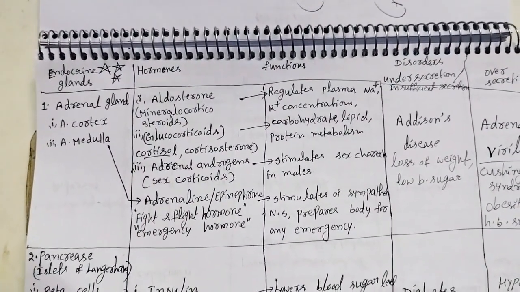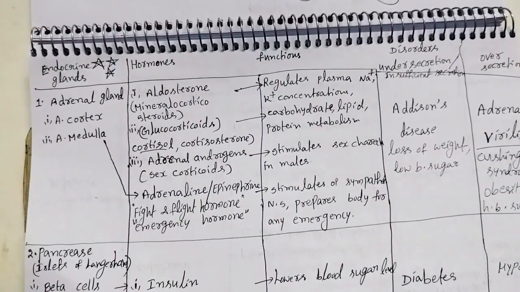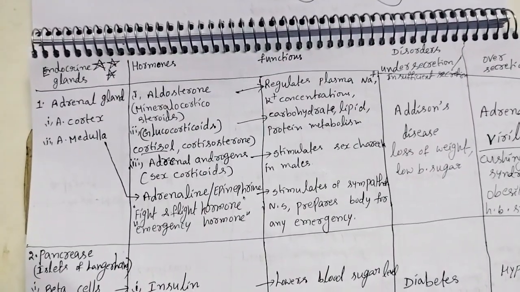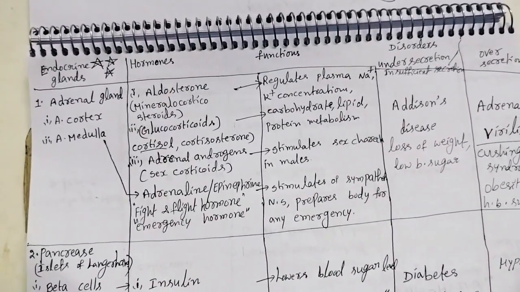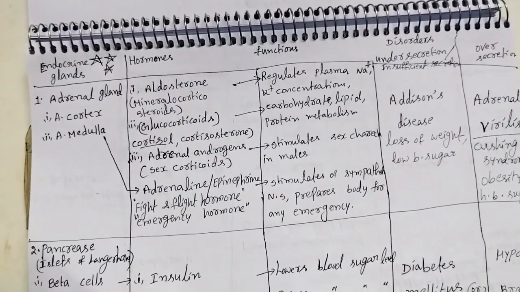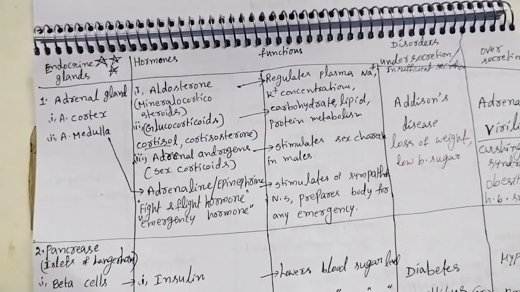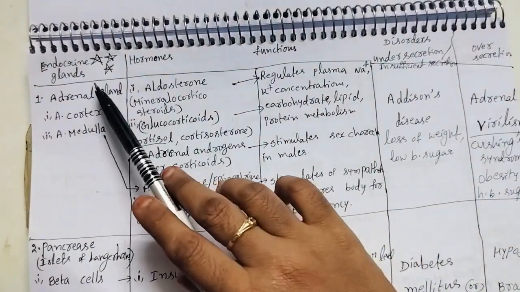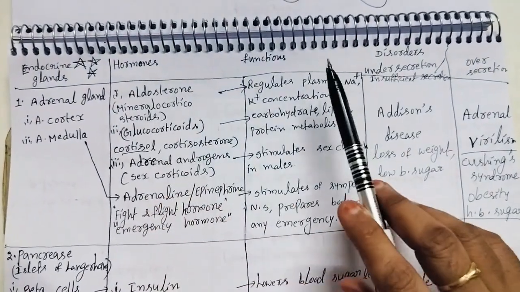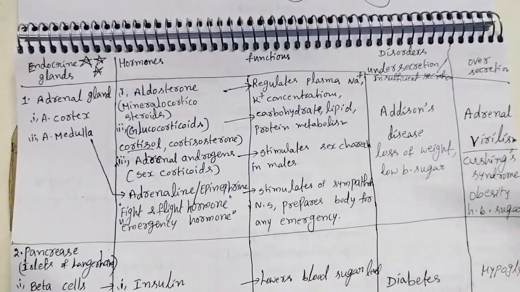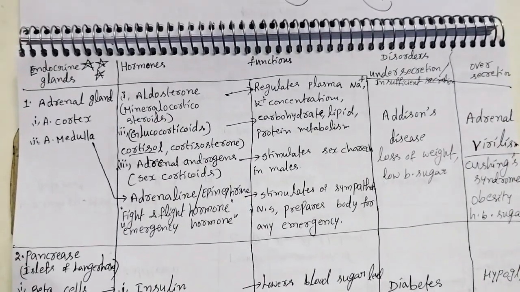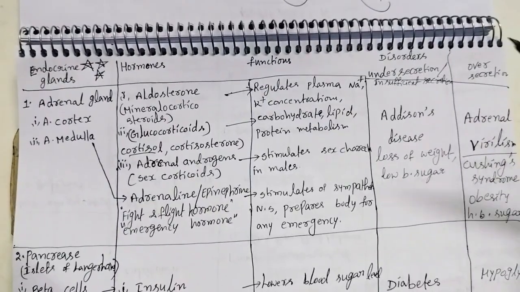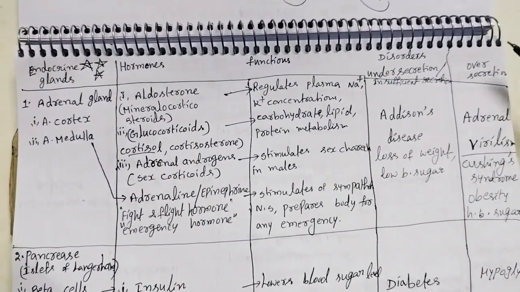Today I am teaching about 10th class biology ICSE syllabus endocrine glands. This is a very important question in the short questions, very short questions. So this is very important: endocrine glands. I prepared a table-like structure: endocrine glands, hormones and their functions, and the disorders of under secretion and over secretion. What are the diseases?